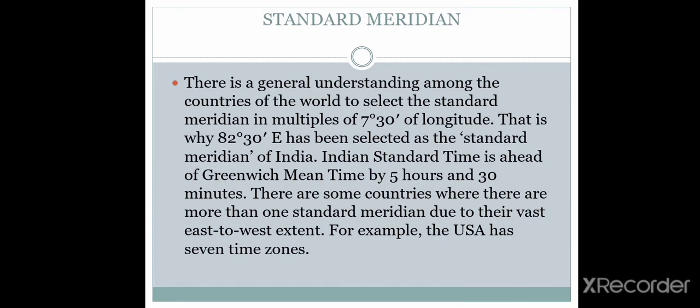There is a general understanding among the countries of the world to select the standard meridian in multiples of 7 degrees 30 minutes of longitude. That is why 82 degrees 30 minutes east has been selected as the standard meridian of India. Indian Standard Time is ahead of Greenwich Mean Time by 5 hours and 30 minutes. There are some countries where there is more than one standard meridian due to their vast east to west extent. For example, the USA has 7 time zones.